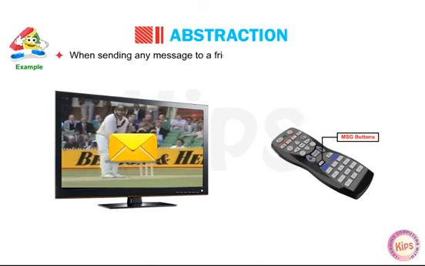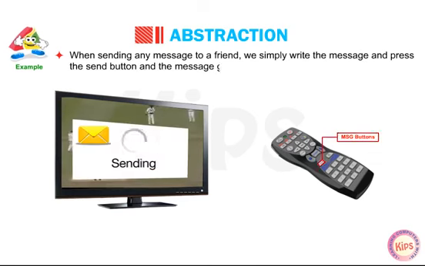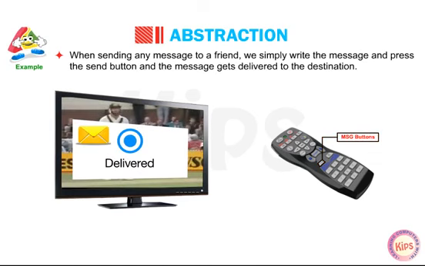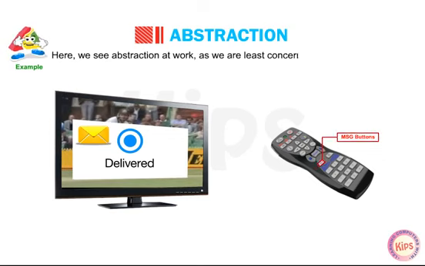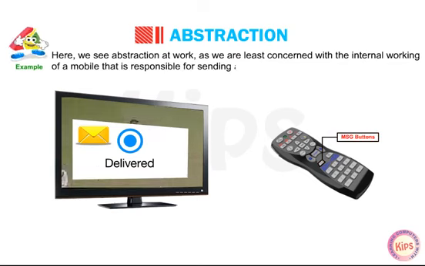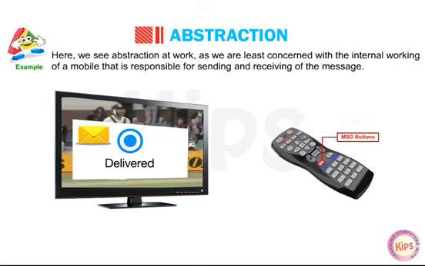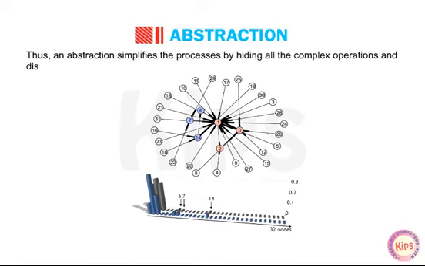When sending any message to a friend, we simply write the message and press the send button and the message gets delivered to the destination. Here we see abstraction at work, as we are not concerned with the internal working of a mobile that is responsible for sending and receiving of the message. Thus, an abstraction simplifies the processes by hiding all the complex operations and displays only the essential ones.